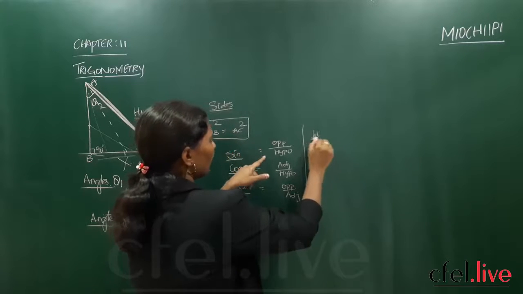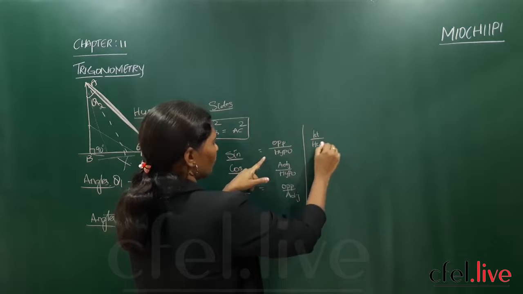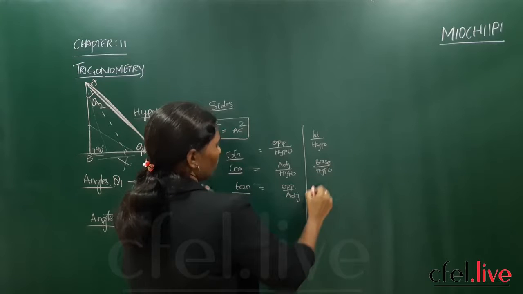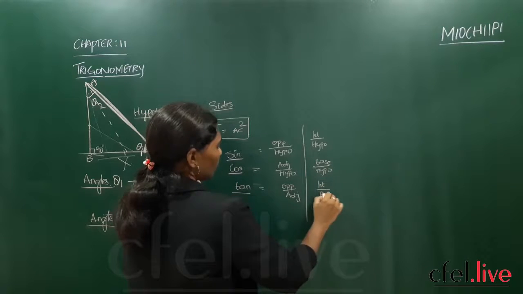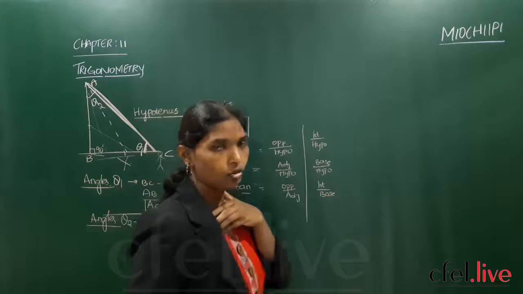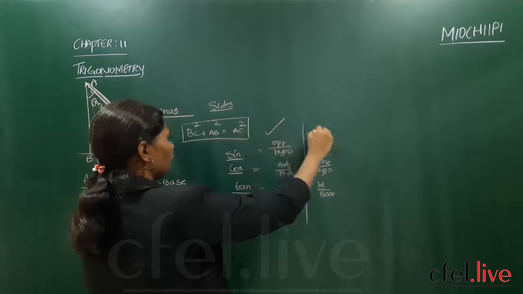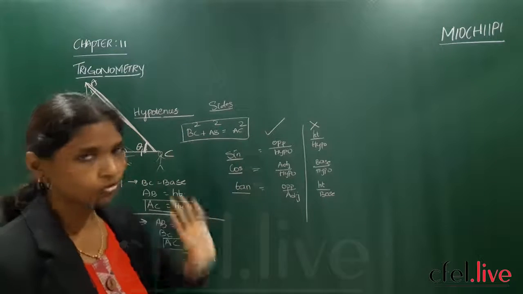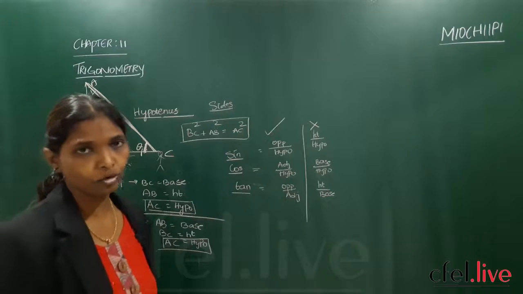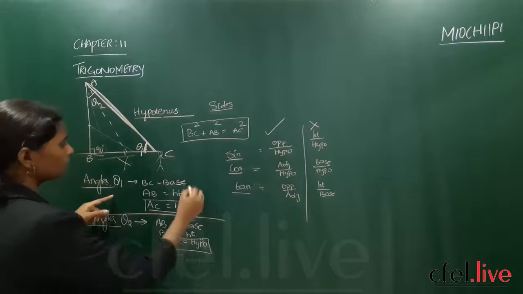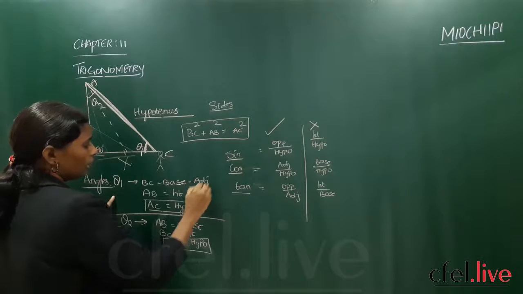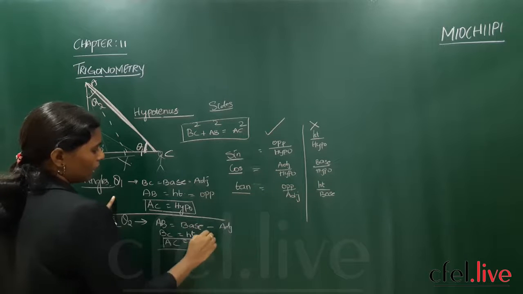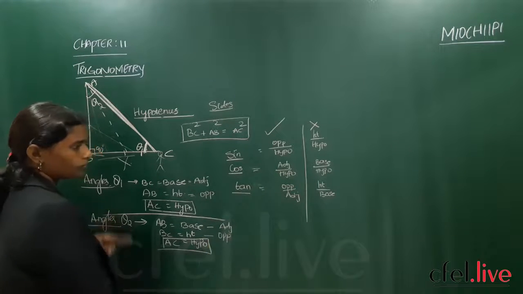Opposite means height by hypotenuse, base by hypotenuse, right? Height by base. According to the rules, we have to follow this; we should not follow this. Our language terminology must be opposite, adjacent, and opposite to adjacent according to the Max terminology language. So here, base will become your adjacent and height will become your opposite.